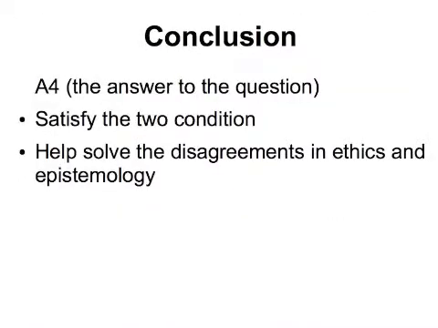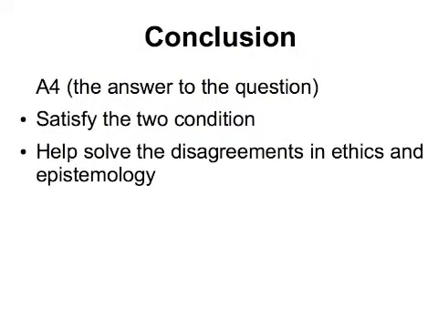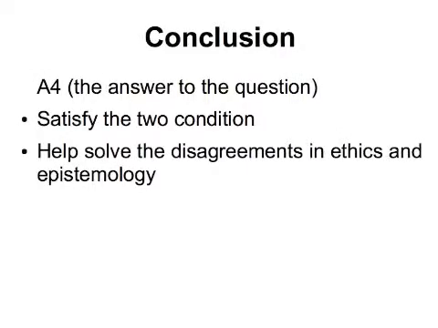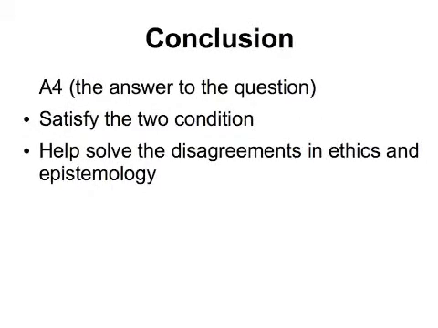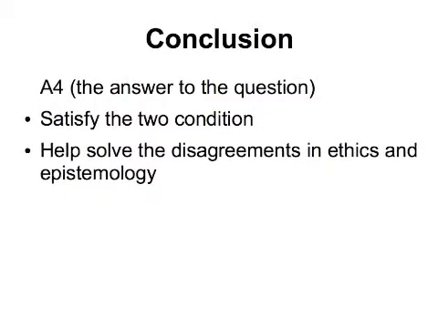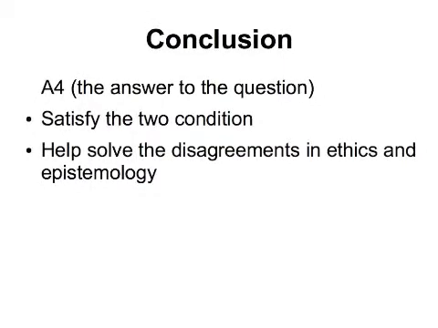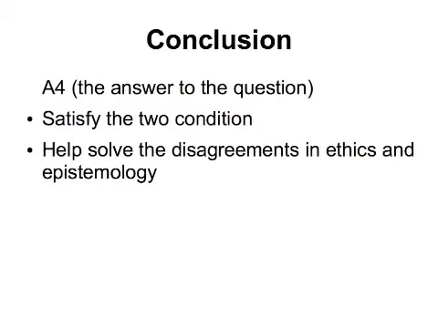In conclusion, although Strummer did not argue that answer number 4 is the only answer to the question, he argued that it is more successful than other answers he brought up. It not only meets the 2 requirements that were set: first, it should give a correct, informative, and unified account of the difference between processes of reasoning that are clearly inferential and processes that are clearly non-inferential. Second, it should make sense of the existence of disagreements in ethics and epistemology, in which the difference between inferential and non-inferential reasoning plays a role.